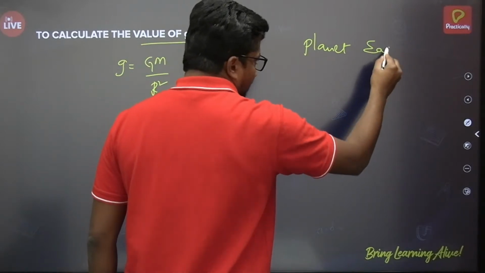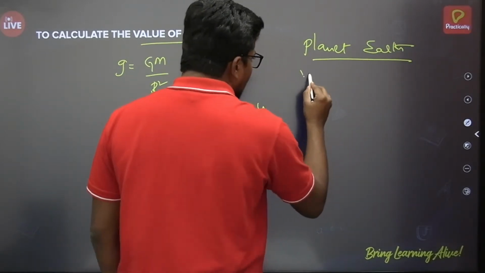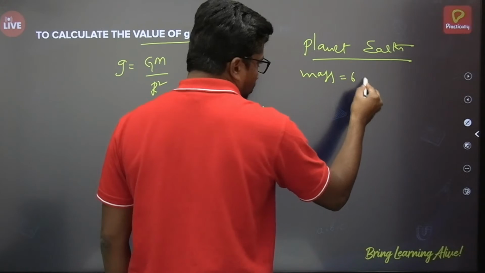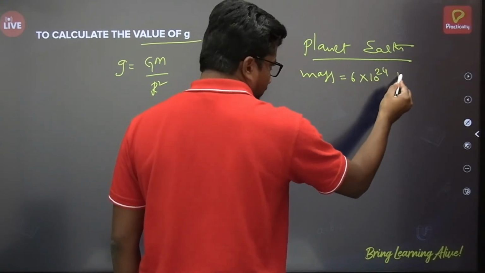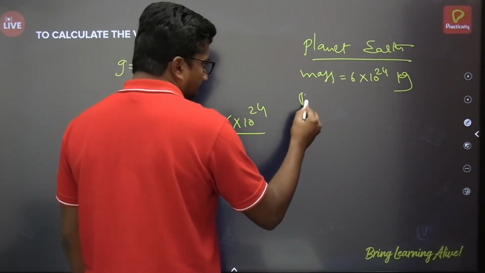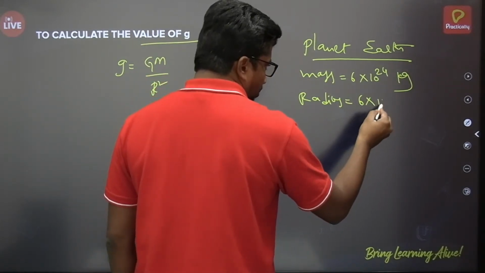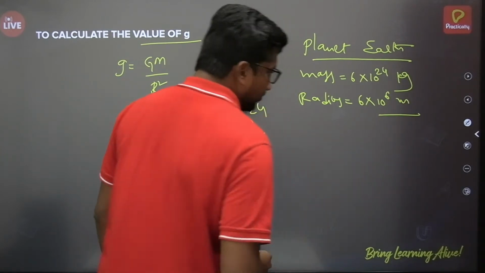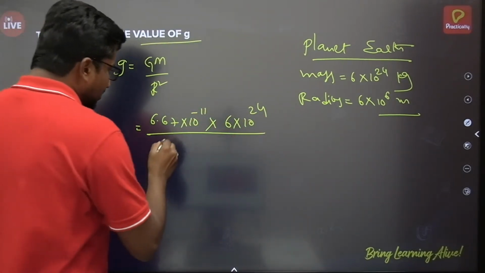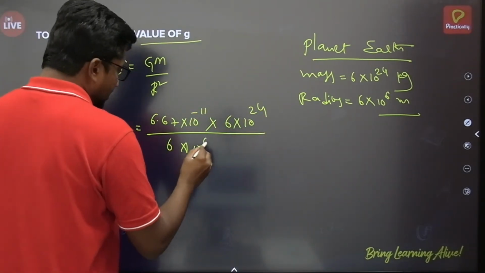For planet Earth, mass is 6 × 10^24 kg, and radius is 6 × 10^6 meter. Okay, so then here (6 × 10^6) whole squared.